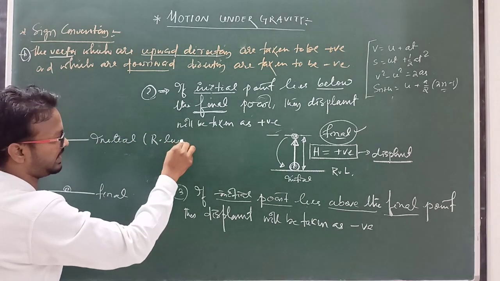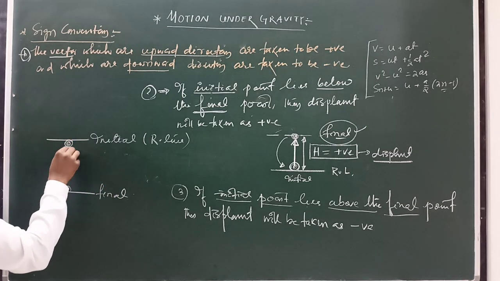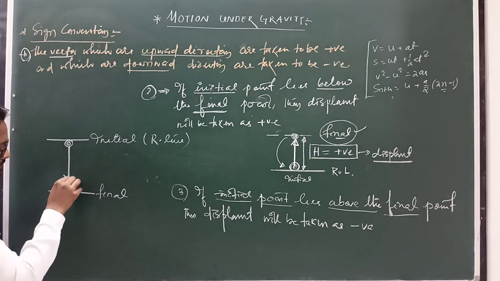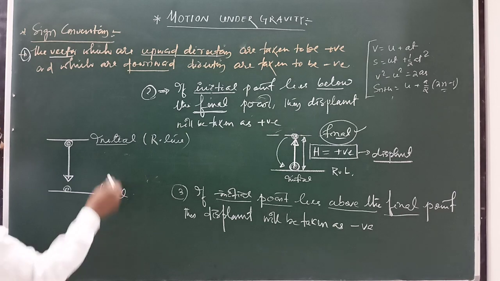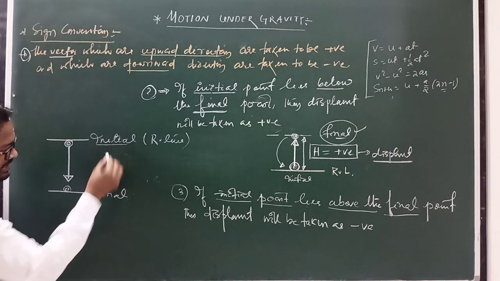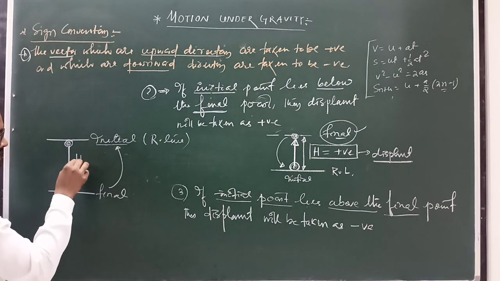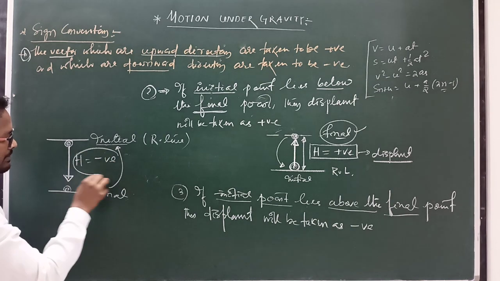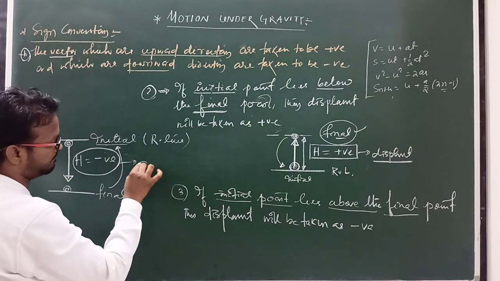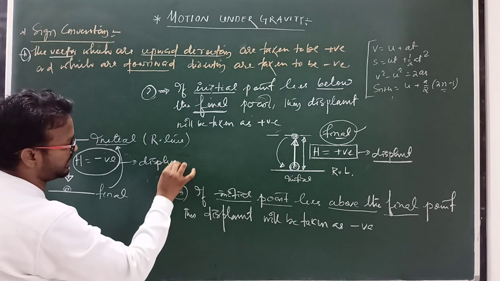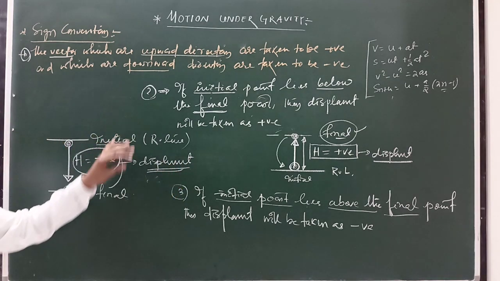Suppose there is a body and this body is moving in the downward direction, clear. So if the initial point is above the final point, in this case h is taken to be negative. That means displacement will be negative here. The displacement of the body will be taken as negative. This is an important point, clear.